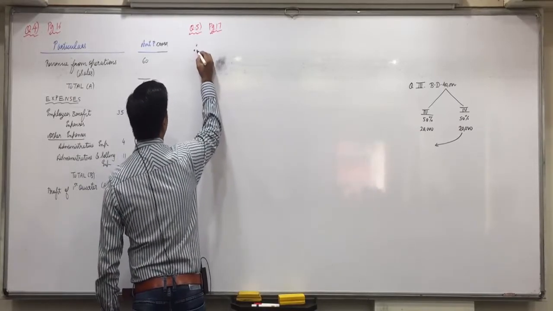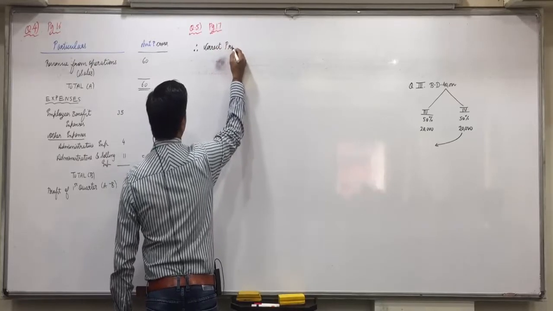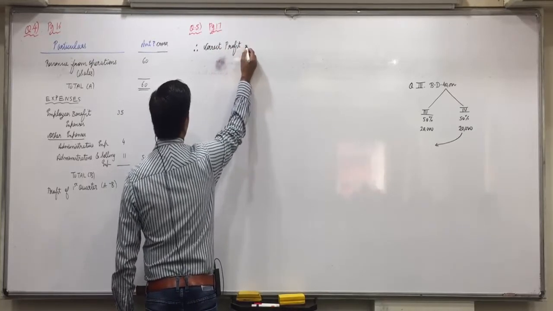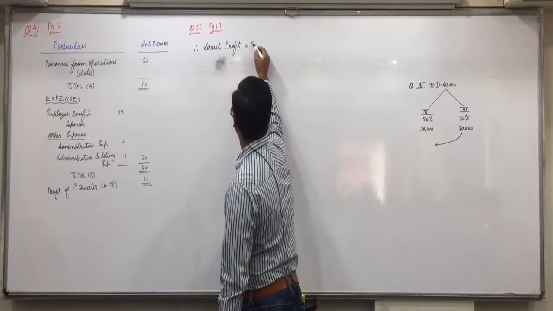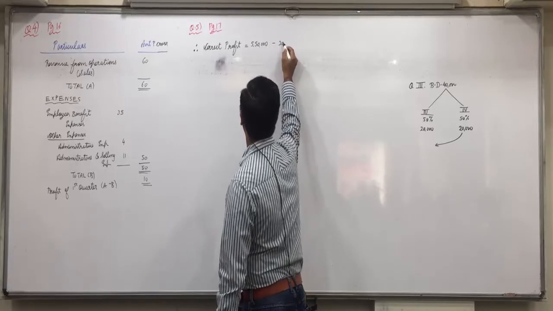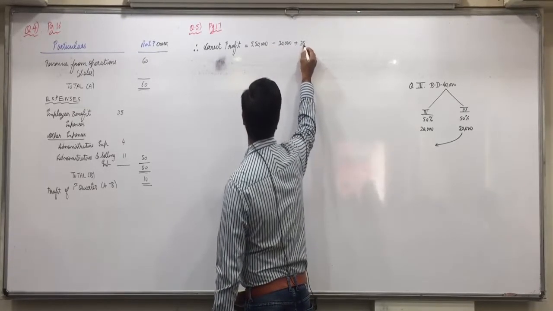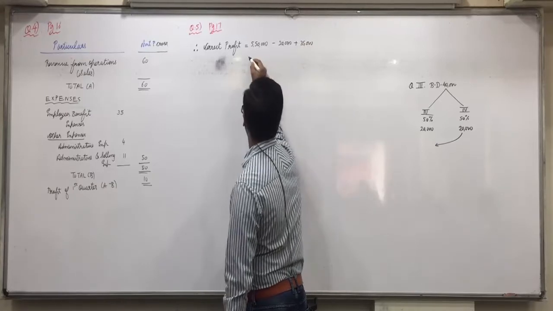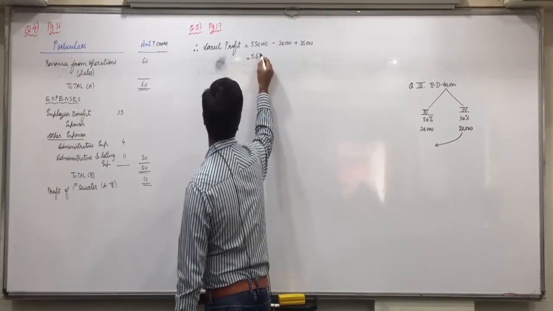Therefore, correct profit is equal to, what is the profit already calculated at the top? 5,50,000. From that we have to minus the bad debts of 20,000, plus we have to cancel the depreciation of 35,000, so 5,65,000.